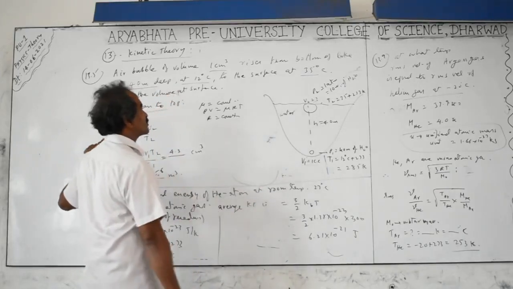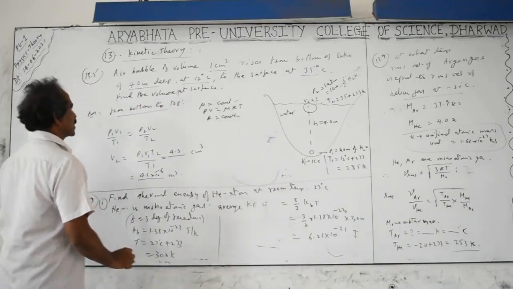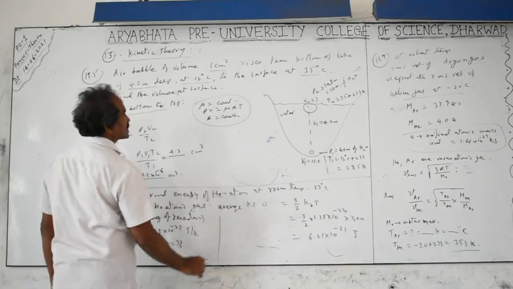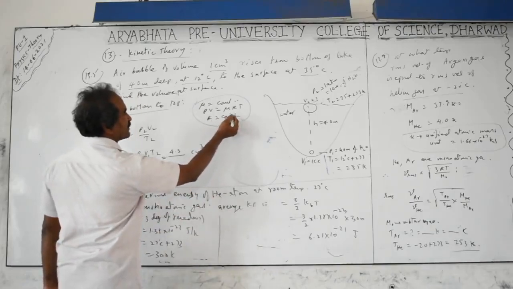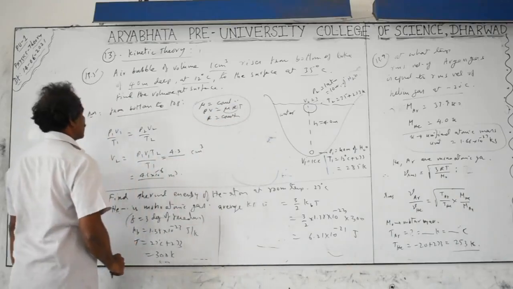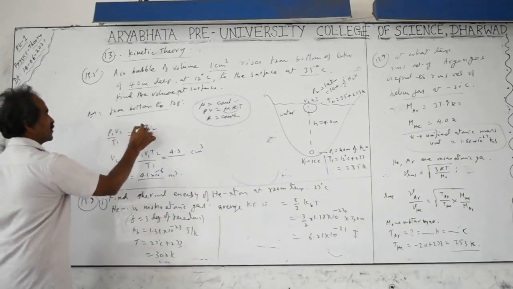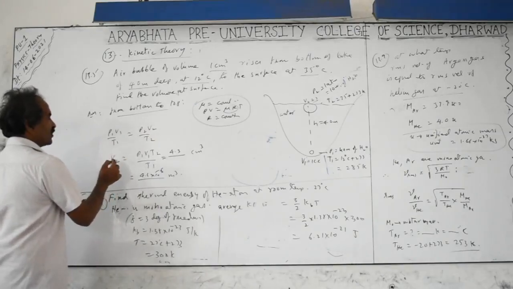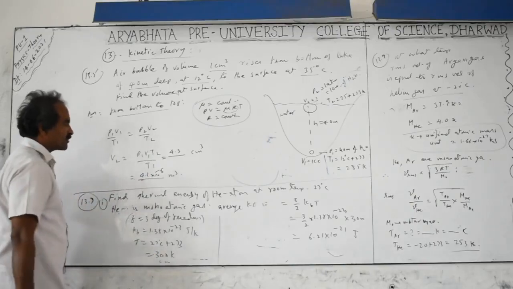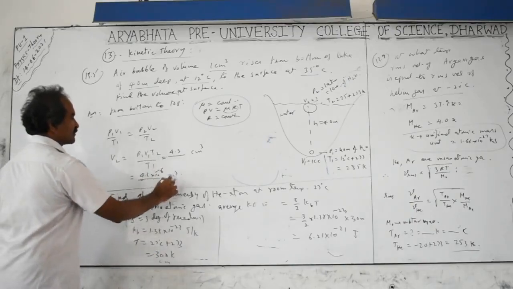But here temperature is also changing, due to that reason take the total relation PV equal to mu RT, but here mu is constant, the number of moles is constant, R is gas constant anyway, it is also constant. This whole thing is constant means PV is proportional to T, or PV by T equal to constant, P1 V1 by T1 equal to P2 V2 by T2. You have to calculate the final volume V2. Substitute the values, you will get approximately 4 × 10⁻⁶ cubic meters.